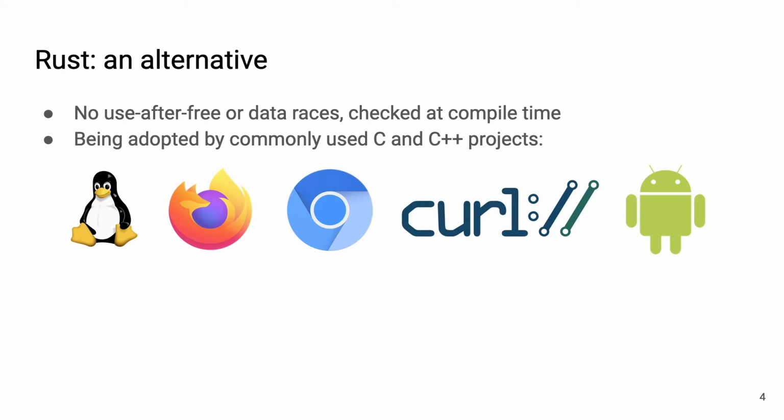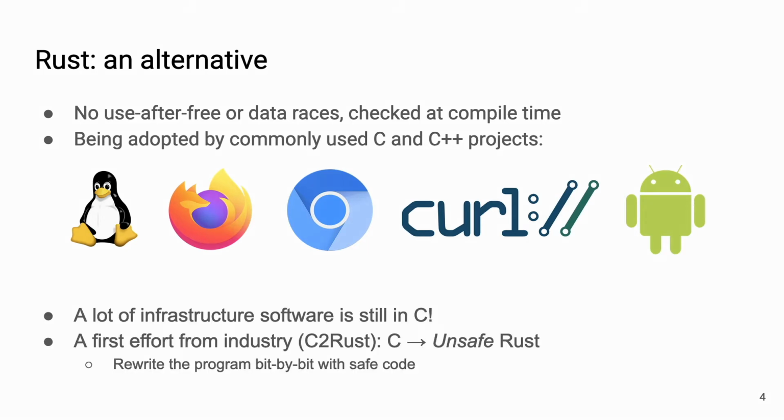Rust is an alternative to C and C++ that provides an ergonomic low-level programming language where the compiler checks use after free and data race issues statically. And it's being adopted by commonly used C and C++ projects such as the Linux kernel, Firefox and Chromium, curl, and Android. And a lot of infrastructure software is still in C. All of these are still C and C++ projects, and there are many more.